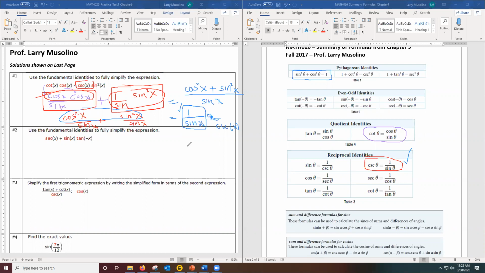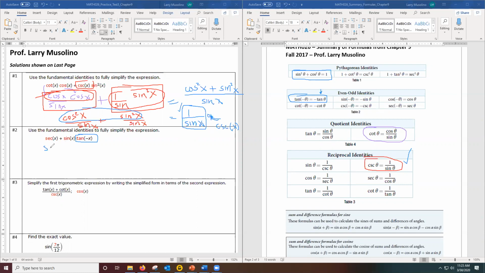All right, let me go to number 2. Number 2 is going to be the same idea. We want to get rid of any trig functions that are not sine and cosine and replace them with sines and cosines. But I also want to get rid of negative angles. So to start with, let me come here and notice tan of negative x. But when I come over here, it says tan of a negative angle is negative tan of the angle. So I can make this tan a negative.